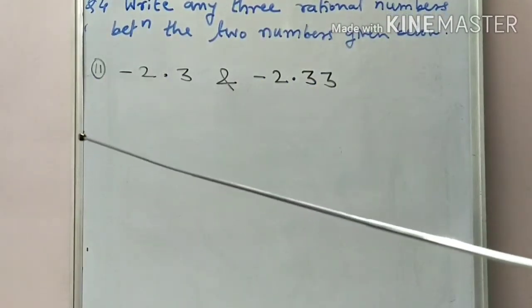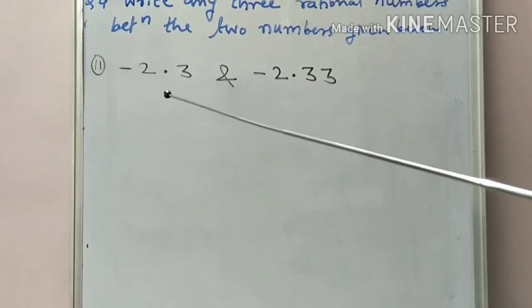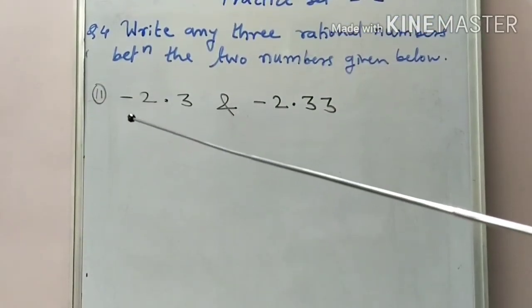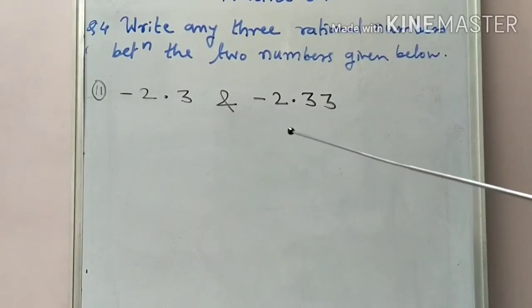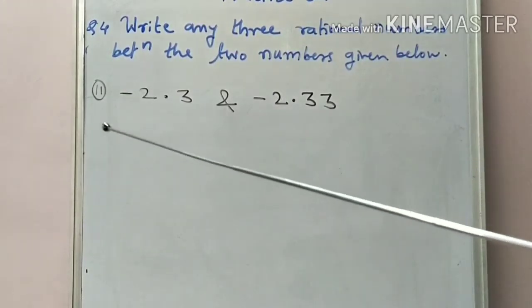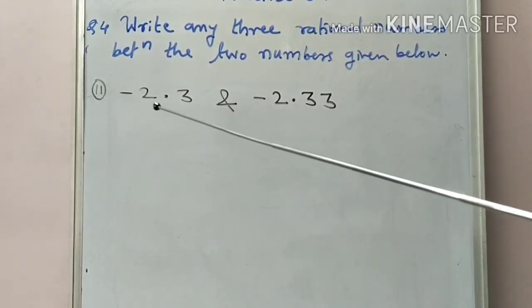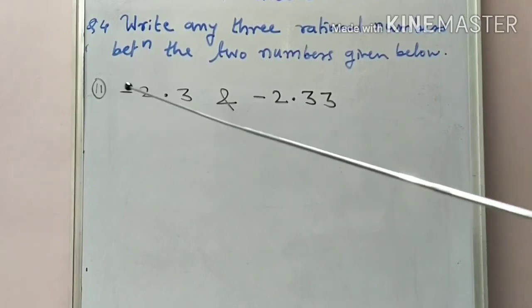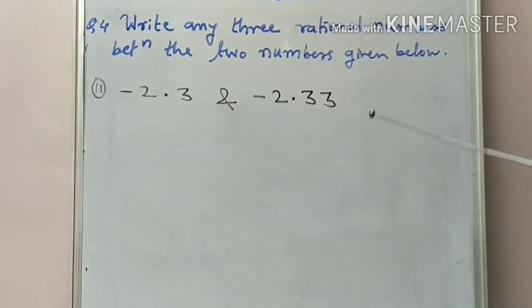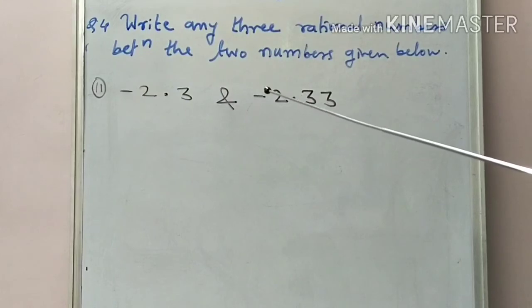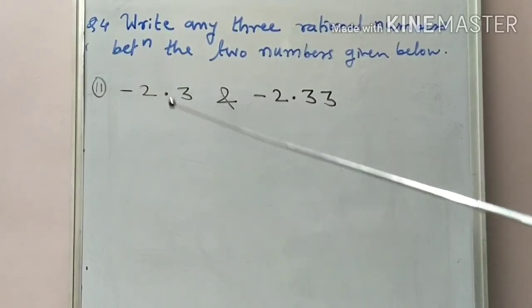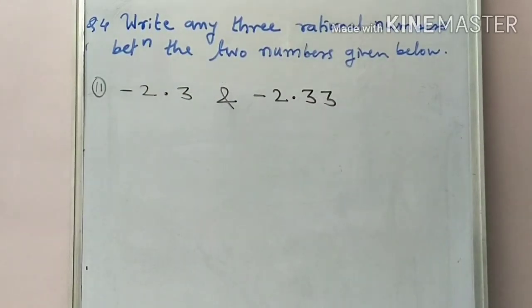Next you have to write three rational numbers between minus 2.3 and minus 2.33. So what we observe here, students, is that the first number has 1 decimal and the second one has 2 decimals. So what we do here, we convert this 1 decimal number into 2 decimals.